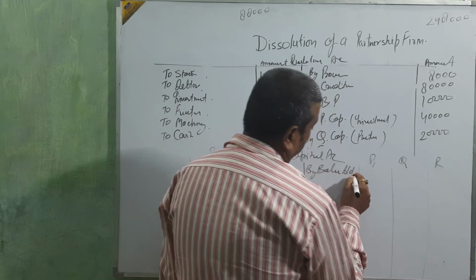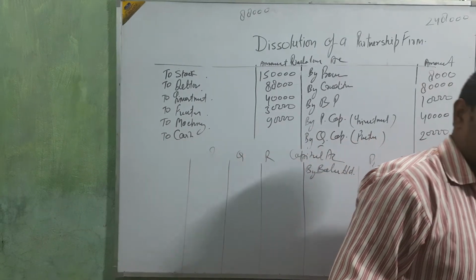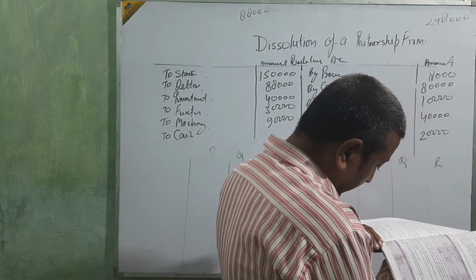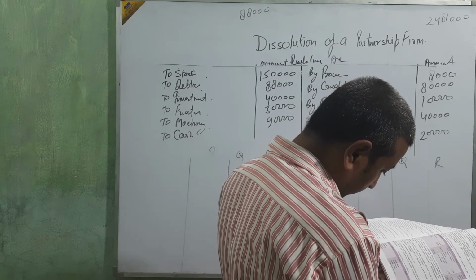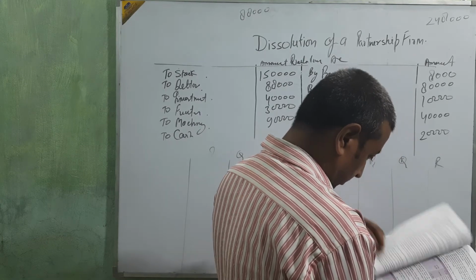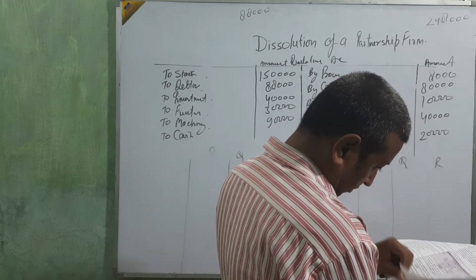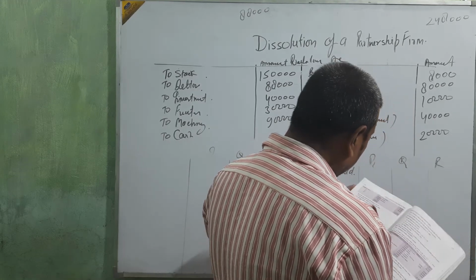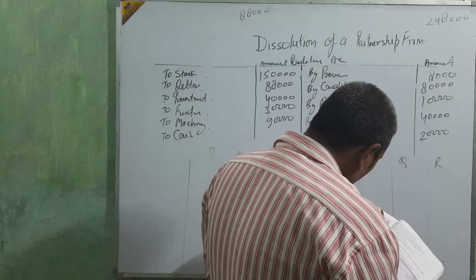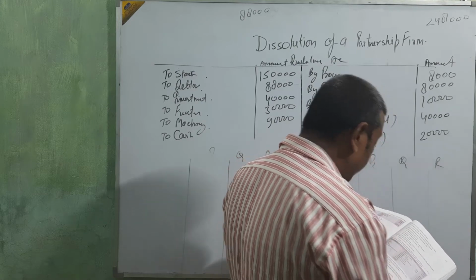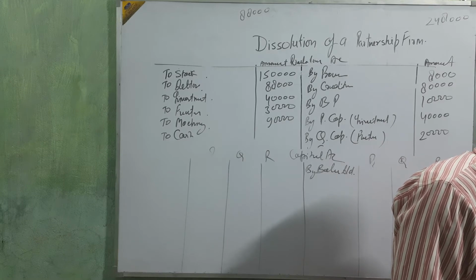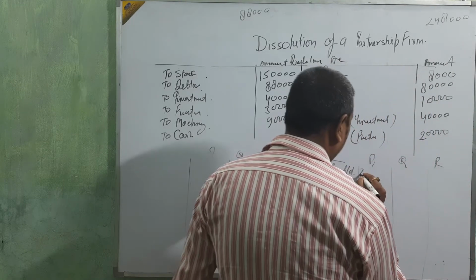First by balance b/d, beta. First by balance b/d for P, Q, R: 2 lakh, 1 lakh and 2,000. Just see, it's 2 lakh, 1 lakh, 2,000.